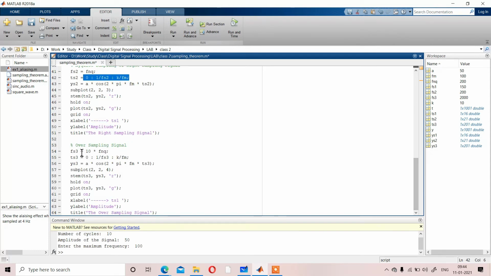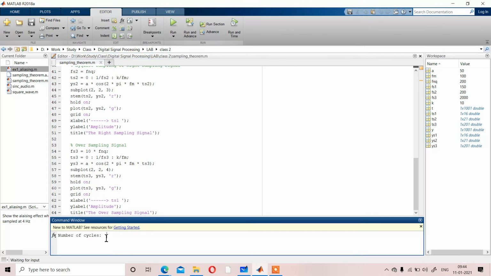And in the third condition, what we have considered is fs3 more than twice of fm, 10 into fnq. With respect to that, we have got ts3 as 0 is to 1 by fs3 is to k by m, and with respect to that, the output ys3 is a cos 2 pi fm ts3, and we have displayed it in the same way. So if we run that code,